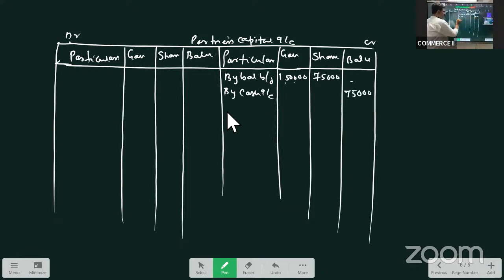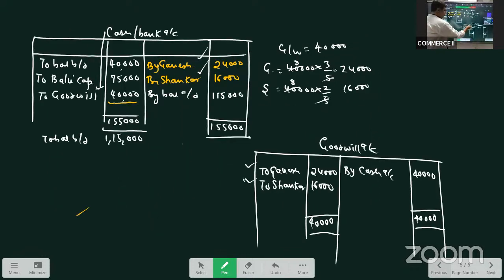What is the second thing we take? We take goodwill. How much goodwill? It was 24,000 and 16,000. Total goodwill was 40,000, and Ganesh's share was 24,000. Shankar's share was 16,000. And in this case, they have withdrawn the goodwill. You see, they have withdrawn the goodwill.